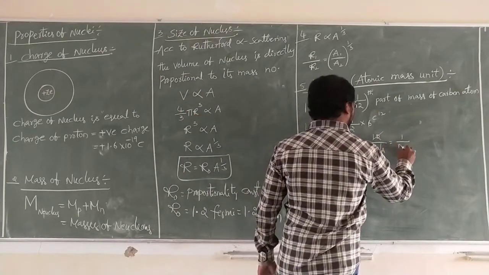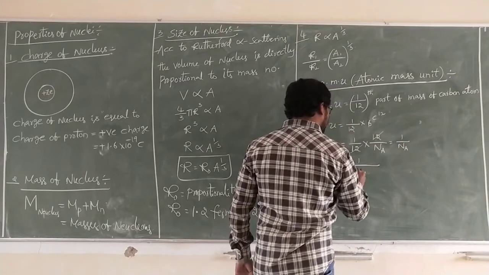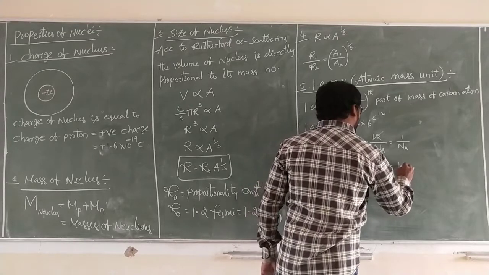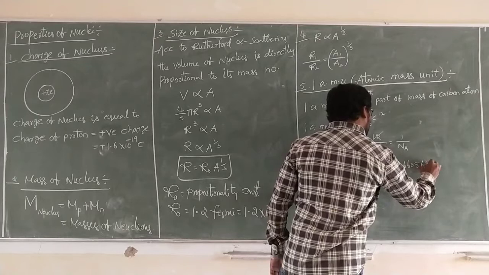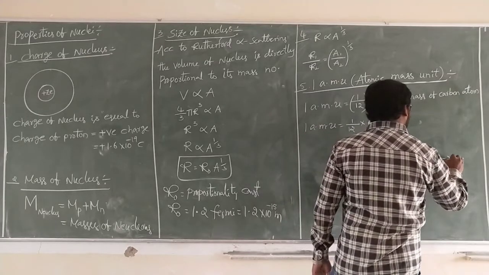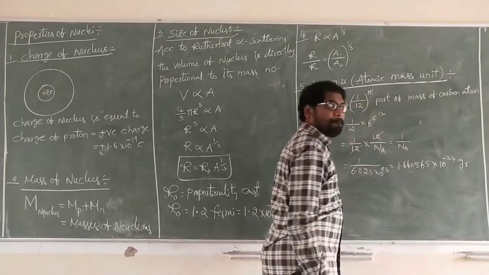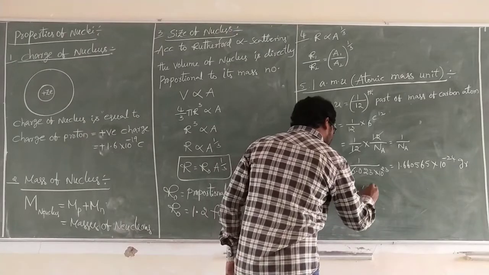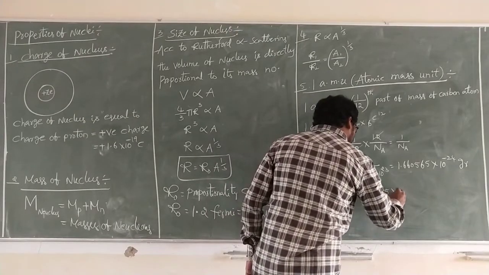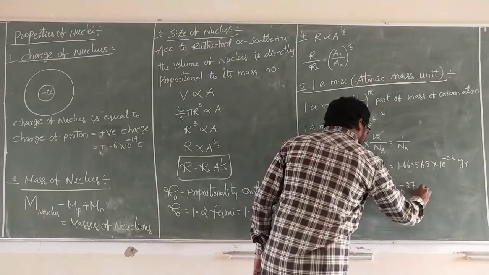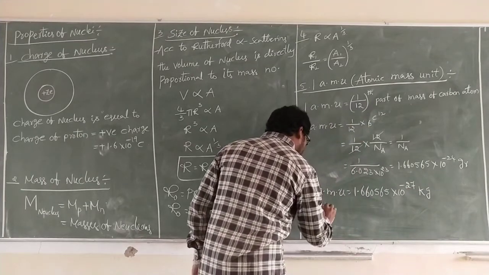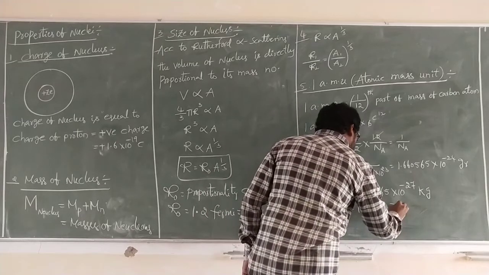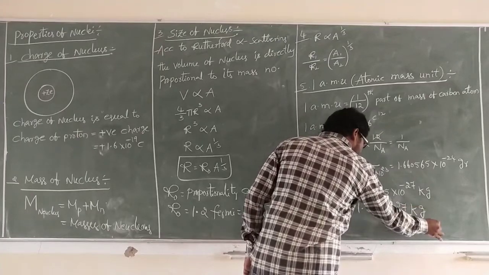Now 1 by Avogadro's number, 1 by 6.023 into 10 power 23, is 1.66056 into 10 power minus 24 grams. 1 AMU value is equal to 1.66056 into 10 power minus 27 kg. 1 AMU value is nearly 1.67 into 10 power minus 27 kg.